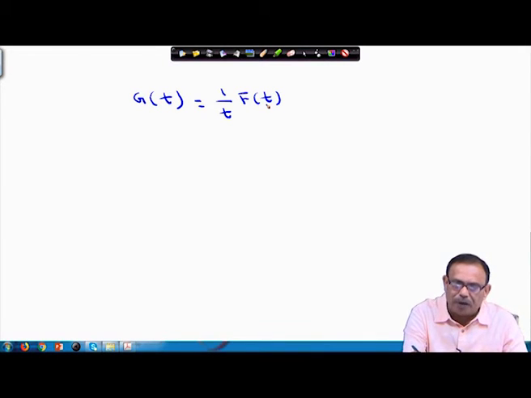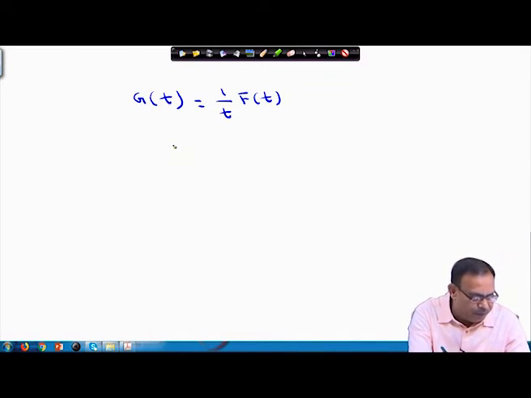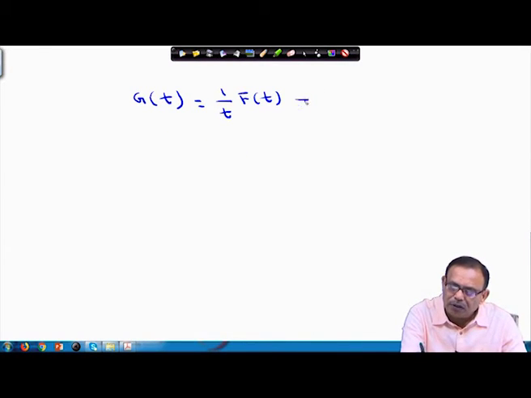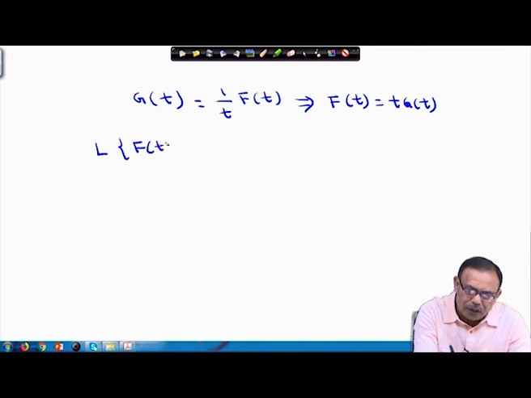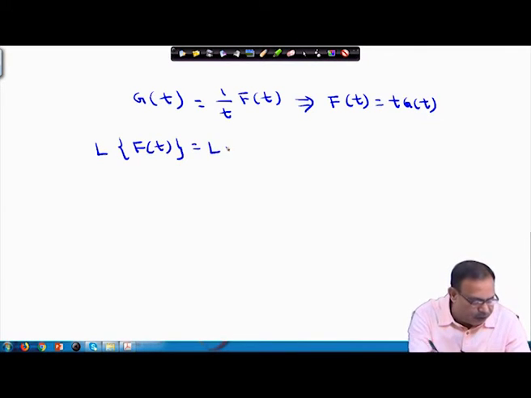I know the Laplace transform of f(t) is F(s). I am assuming the function g(t) as 1 by t into f(t). So from here I can simply tell that f(t) is nothing but t into g(t). So the Laplace transform of f(t), where f(t) is t g(t),